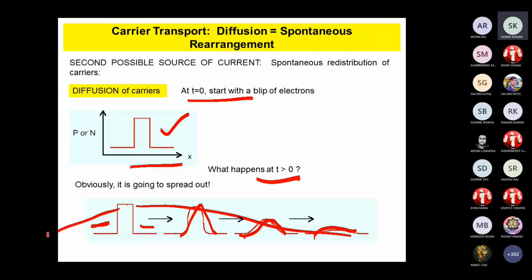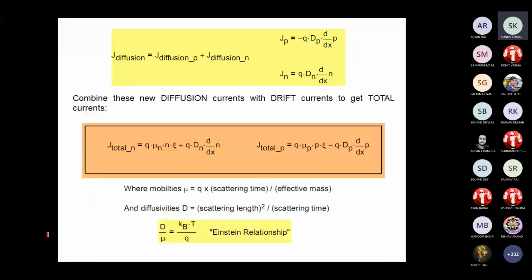And what is the current expression if the carriers are diffused? Obviously, there will be a concentration gradient term. If I consider the current density due to holes, then dP by dx, this term is the concentration gradient, along with the diffusion coefficient of holes and the Coulombic charge q. Similarly, we will have the same due to electrons if you have an electron carrier concentration.